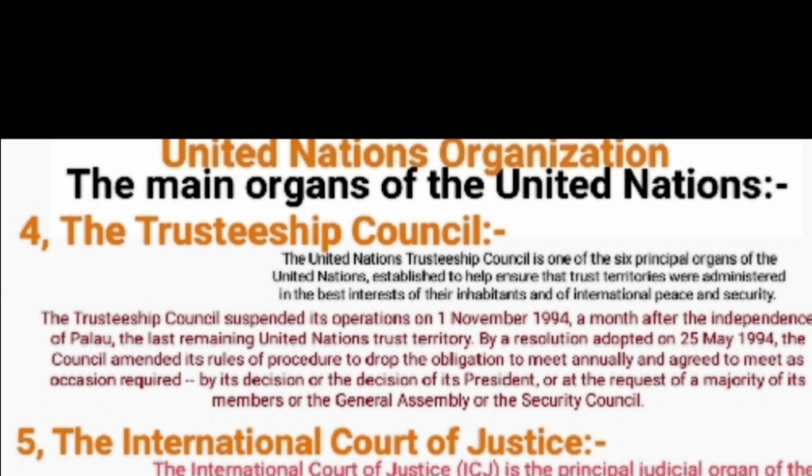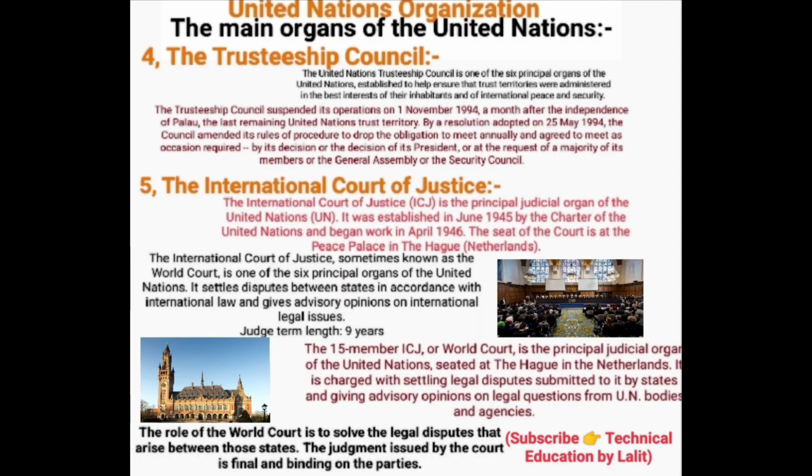Interestingly, the Trusteeship Council suspended its operation on 1st November 1994, a month after the independence of Palau. Etc. I think you understand.